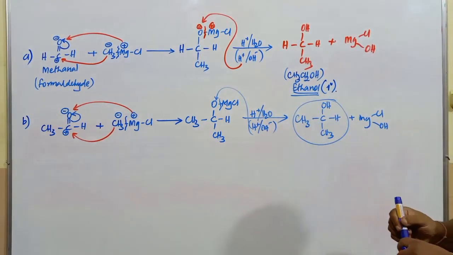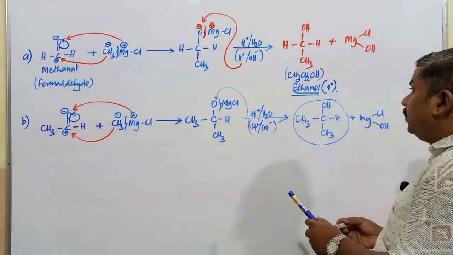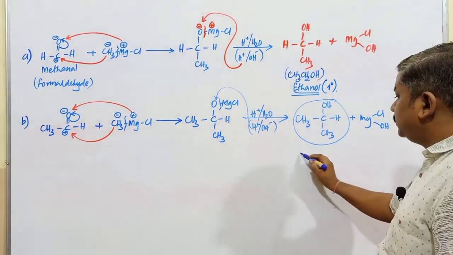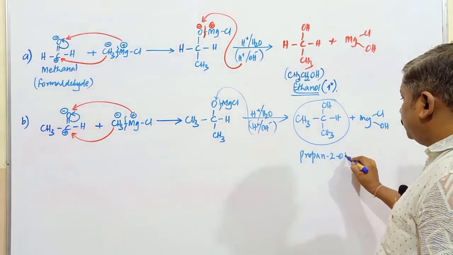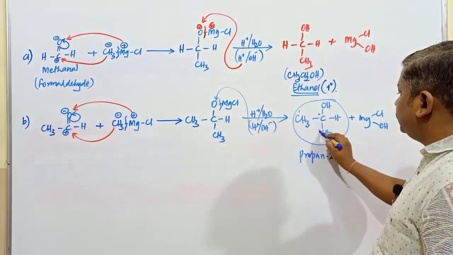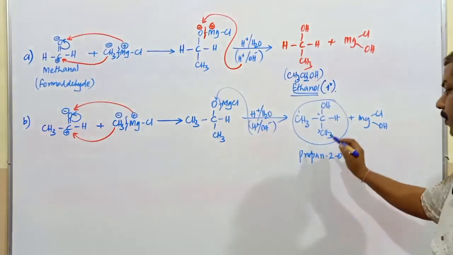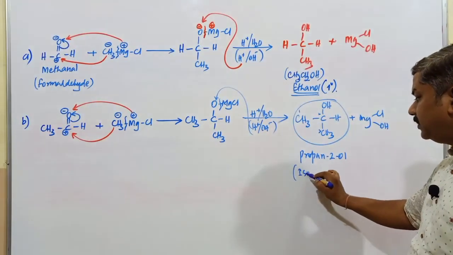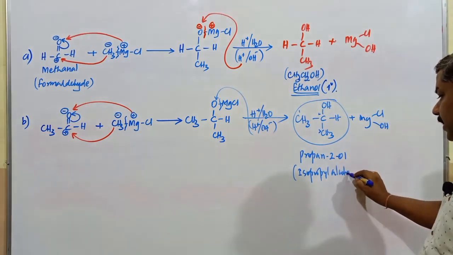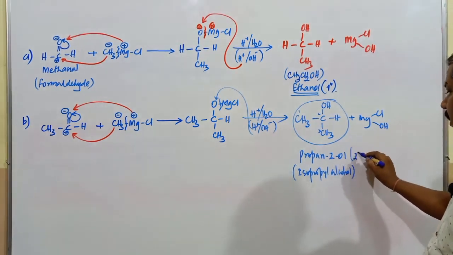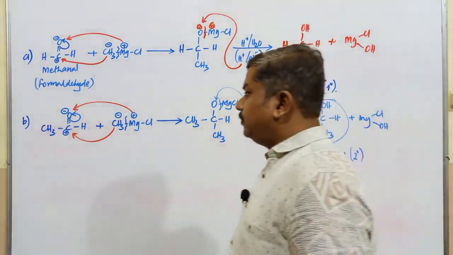It is an alcohol. So this alcohol is known as what? This one is known as propan-2-ol. This is 1, it is 2, it is 3. The second carbon atom has OH, so propan-2-ol. Commonly it is called isopropyl alcohol. Isopropyl alcohol. What degree alcohol is it? Secondary alcohol.